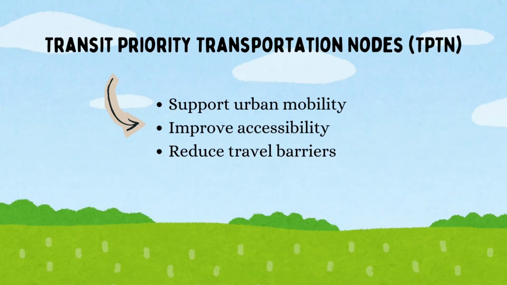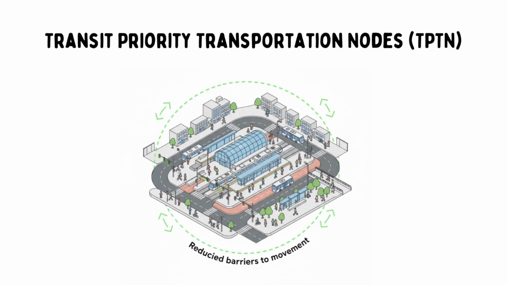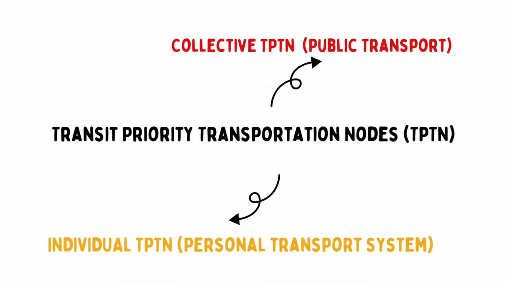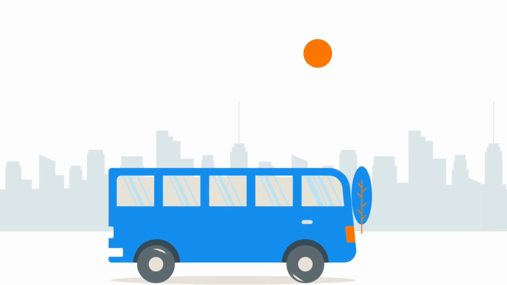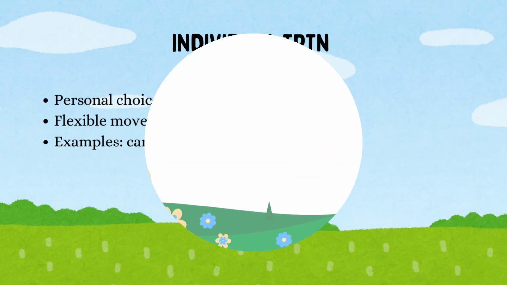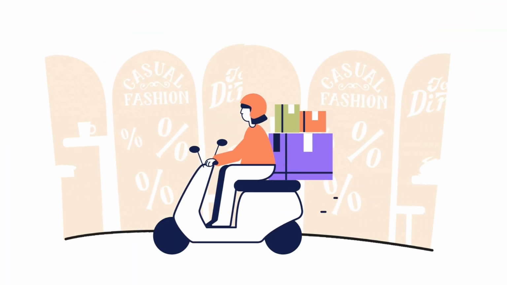Transit priority transportation nodes are designed to support urban mobility by improving accessibility and reducing barriers to movement. Transit priority transportation nodes consist of two categories: collective TPTN and individual TPTN. Collective TPTN refers to public transport systems that provide publicly accessible mobility, such as buses, trams, subways, and ferry services. Individual TPTN includes transport modes based on personal choice, such as automobiles, walking, cycling, and motorcycles.